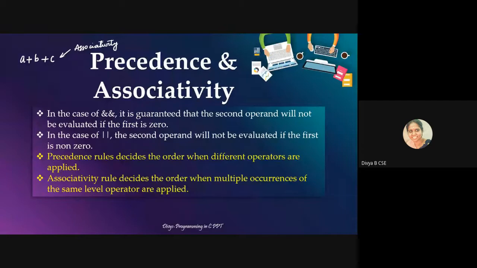So most of you are saying A plus B. I got only one different response, from Albert, who said he will do B plus C. So Albert, you cannot go for B plus C because the associativity rule for plus is left to right. So B has to go with the first plus. This operation would be performed first, not this. So A plus B will be performed first, then whatever the result is, you'll add it with C. That is how the associativity rule works.